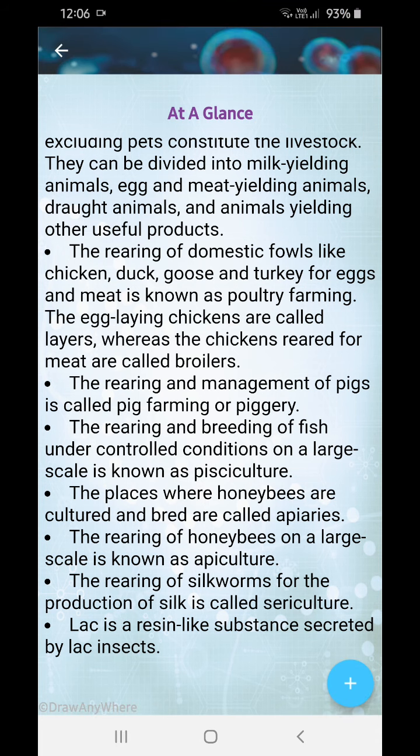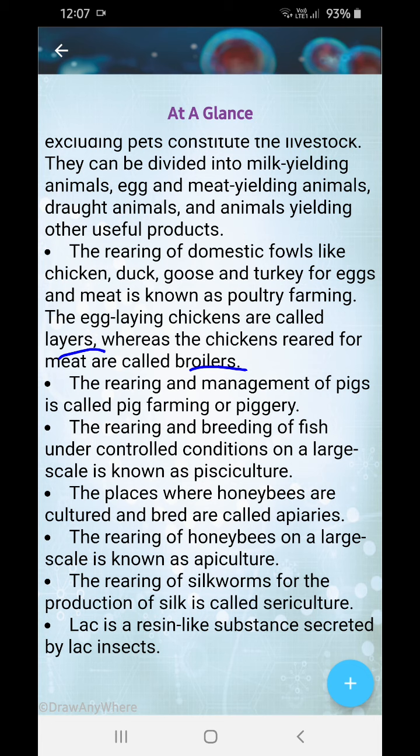Okay. Next, the egg-laying chickens are called layers, and the chickens which are reared for meat are known as broilers. You must have heard about these two terms. Okay. The rearing and management of pigs is called pig farming or piggery. So if you are rearing and managing the pigs, it is called pig farming or piggery.